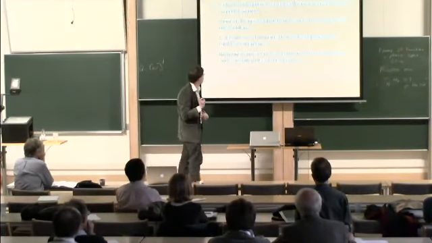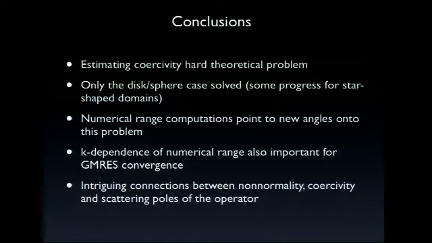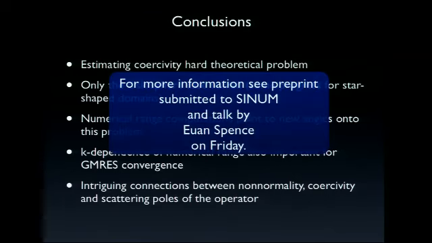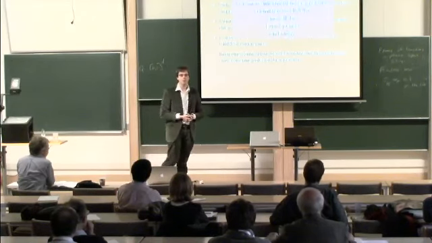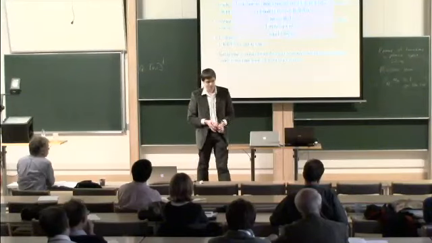Okay, I've mentioned most of this. So one thing we are investigating right now and starting is really nice consequences for GMRES iterations. So there are some very nice consequences which I'm not talking about right now. And if you want to see more about this and read up the proofs, we've got a preprint out. And certainly the talk by Euan Spence on Friday, he's going to talk a little bit more about the analytic theory behind this. Thanks a lot.